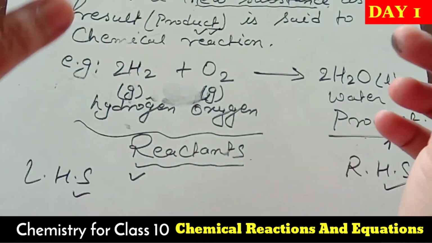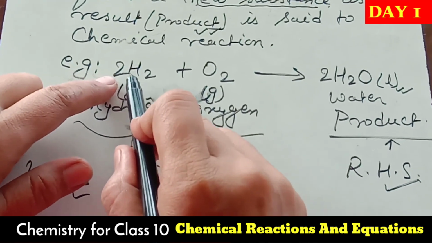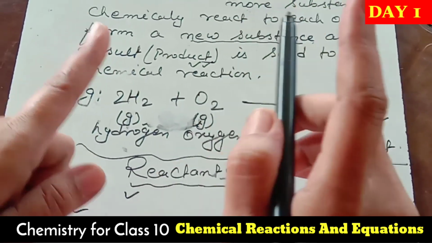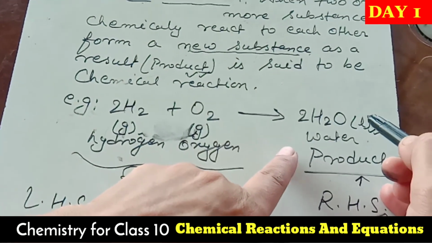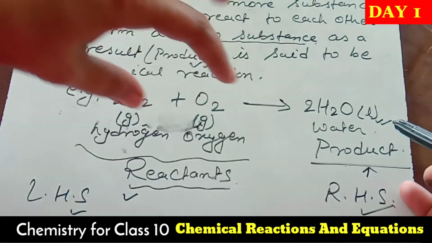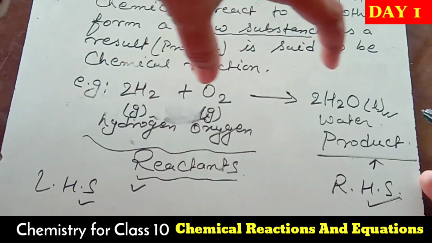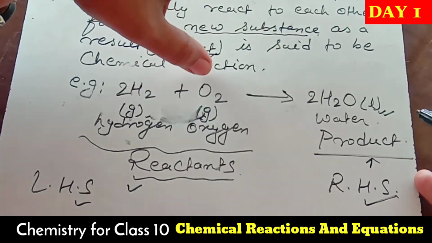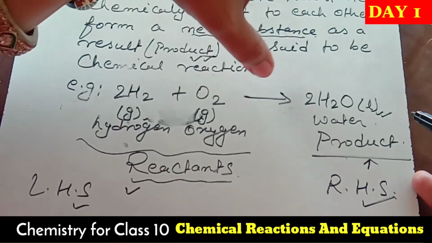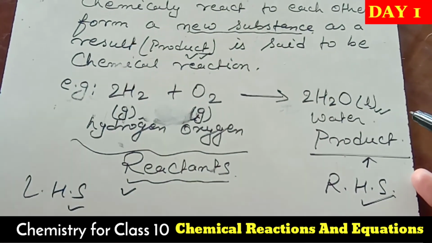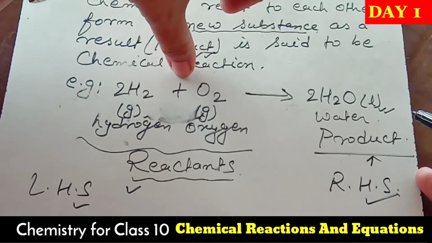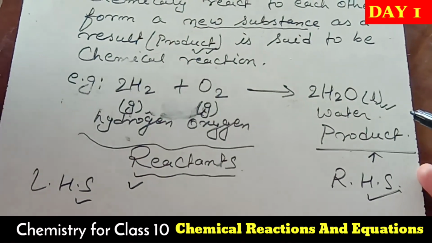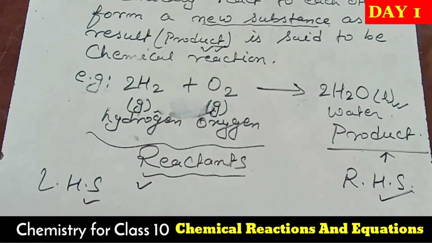As per the definition, when hydrogen combines with oxygen, there are two reactants. When hydrogen combines with oxygen it forms a single compound, that is water. So both combine to form a single compound, your water. It is a kind of combination reaction. So it is an example of combination, but there is no need to write it here. When required, as per the question, we have to give the answer.